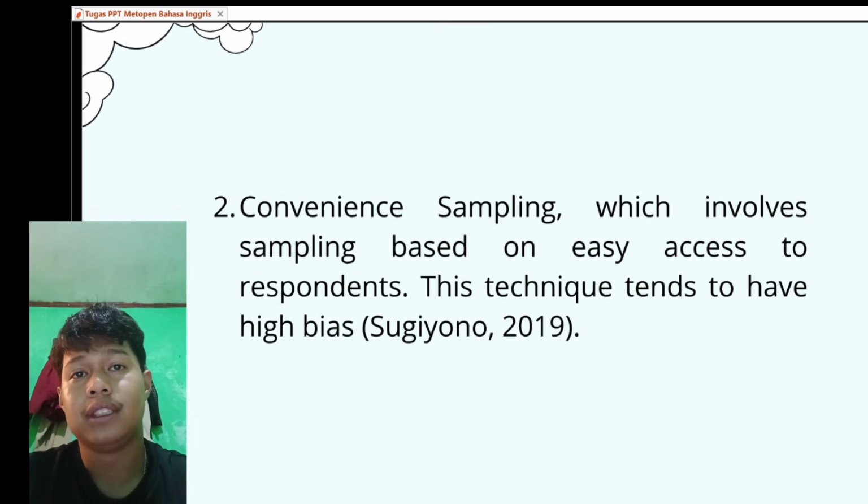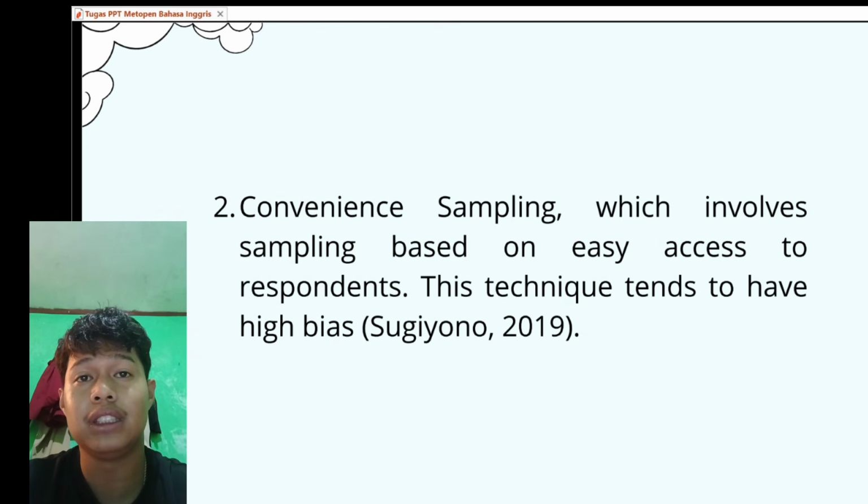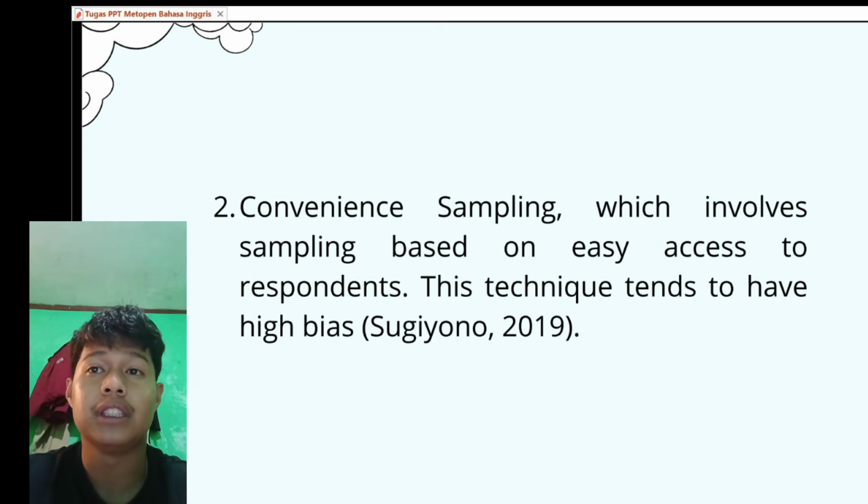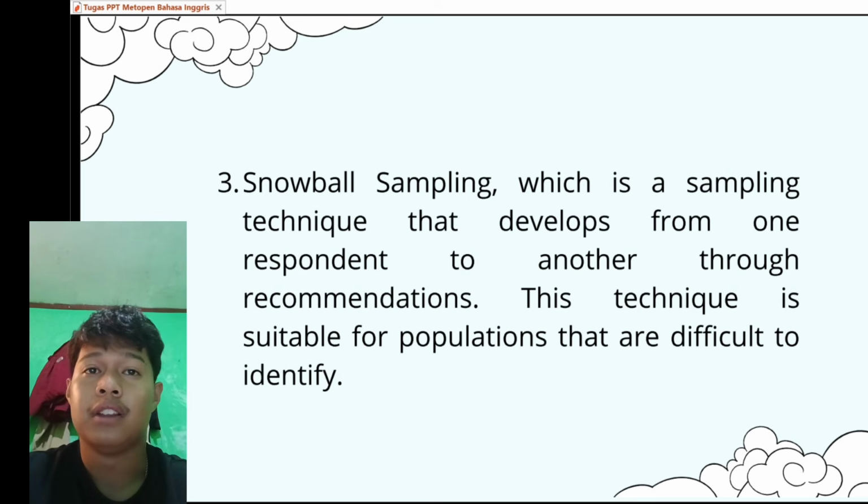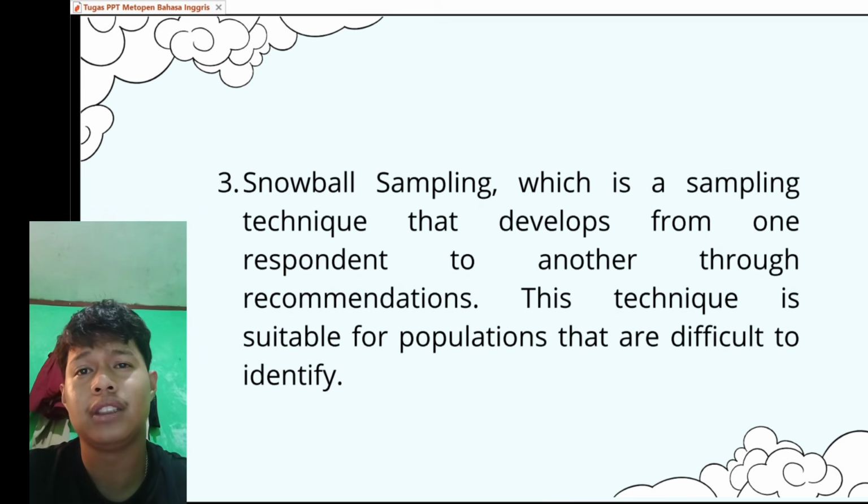Convenience sampling. Samples are selected based on ease of access, such as respondents who are easy to reach. Although practical, this technique has a high level of bias because it does not represent the entire population. Number 3, snowball sampling. Sampling begins with one or a few respondents and then expands through recommendations to other respondents. This method is suitable for hidden or hard-to-reach populations, such as certain communities.